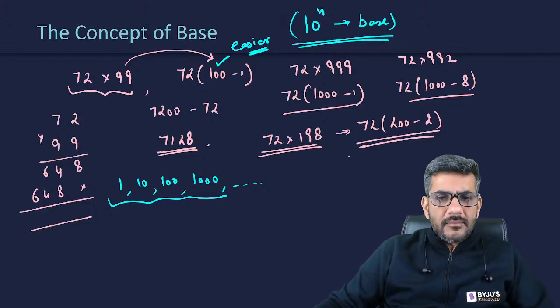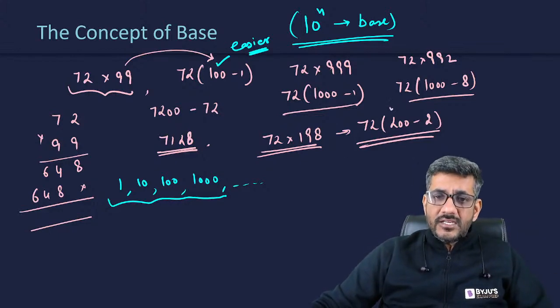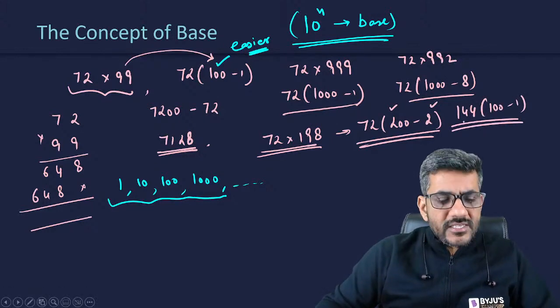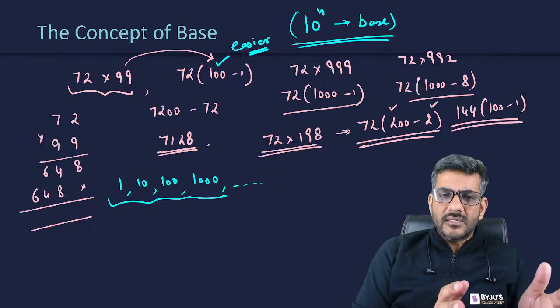वो करते करते आपको समझ आएंगे. जैसे you might suddenly see, अरे इसमें तो I can take out 2 common. 2 common आते it becomes 144 outside, inside it is 100 minus 1. So this again becomes easy for me. But that is very question specific.